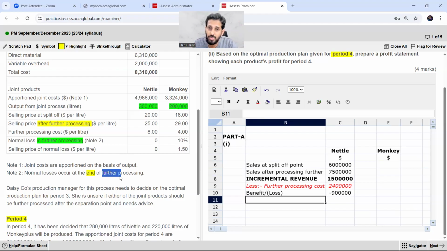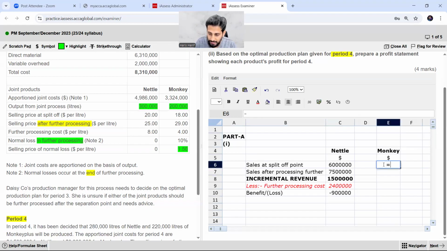Now what does it mean? Normal losses occur at the end of further processing. Now what you are supposed to do? First of all, keep the thing simple and natural. Now selling price of normal loss. The losses which are normal loss can be sold at 1.5. So that means it will be adding as a revenue from the normal loss. So how to solve it? Let's discuss it first.